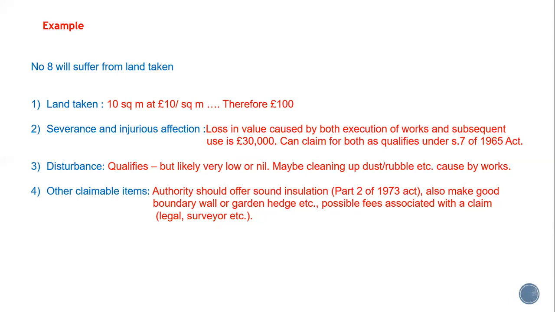What about other claimable items? Well, yes, again, the authority should be offering sound insulation. This is under Part 2 of the 1973 Act. And they may also have to make good the boundary wall. The part of the garden has been removed, so they will have to fix that, maybe put in a new hedge or wall or railings, depending on what was there before. And of course, they may be able to claim any possible fees associated, such as their own legal fees, or the appraiser, the surveyor, the valuer, and so on.